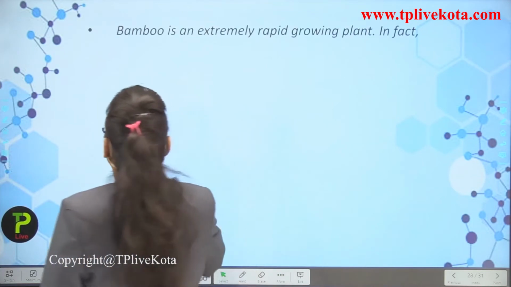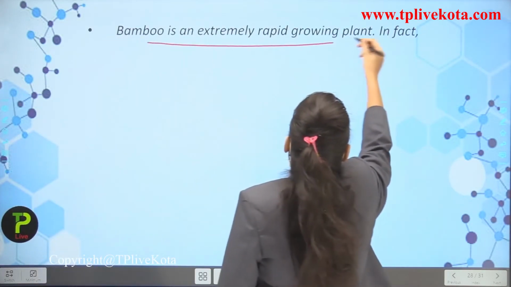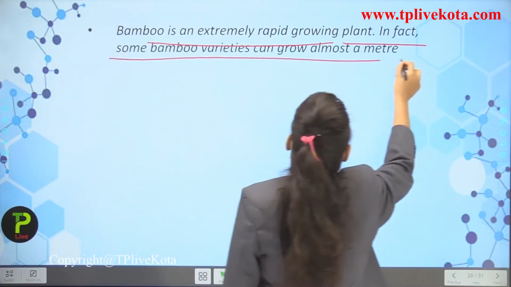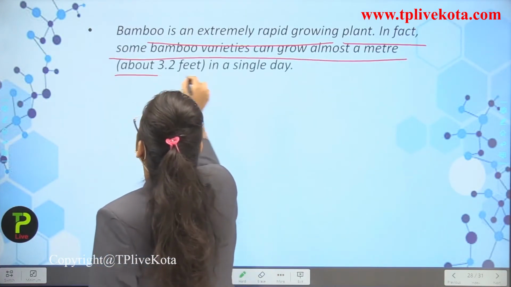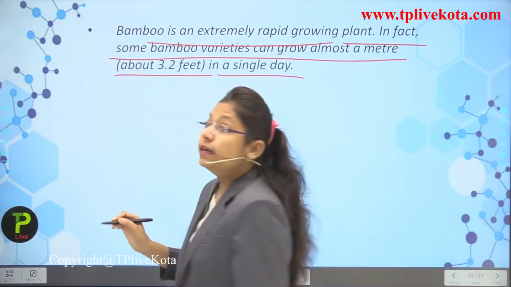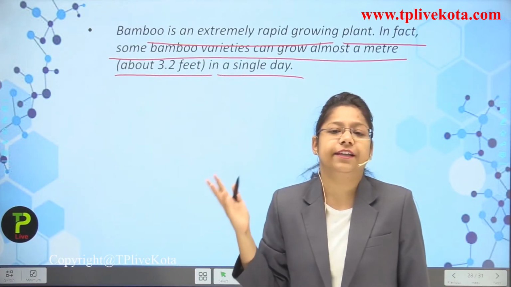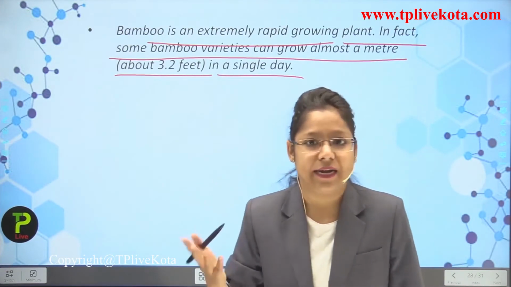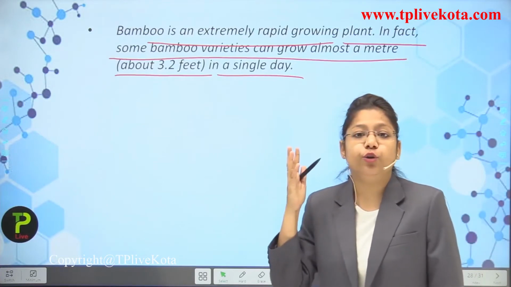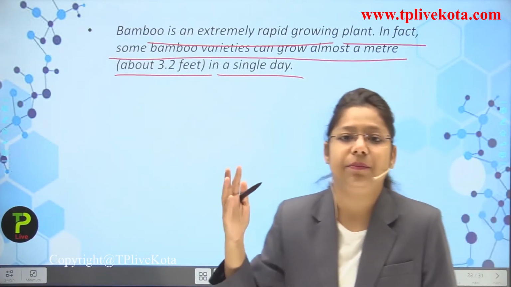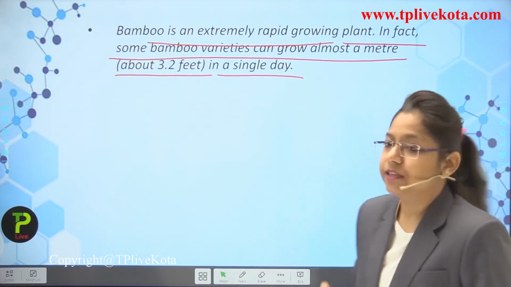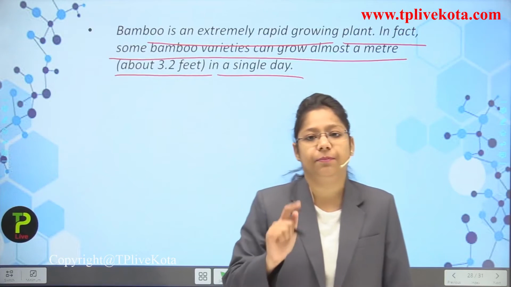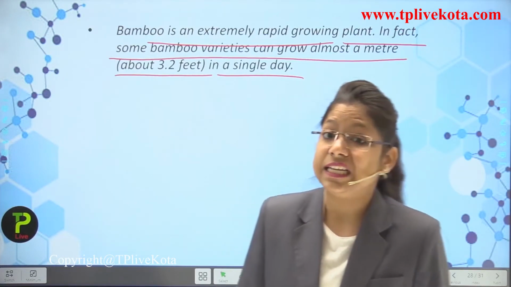So the first important fact is bamboo is an extremely rapidly growing plant. In fact, some bamboo varieties can grow almost a meter, about 3.2 feet in a single day. So are you imagining the growth of bamboo? It is just growing at a rapid rate. Actually 3.2 feet. It is just the extreme rate of growth of a particular plant. So remember this thing, that the extraordinary growth is represented by a single plant on the earth, that is bamboo,